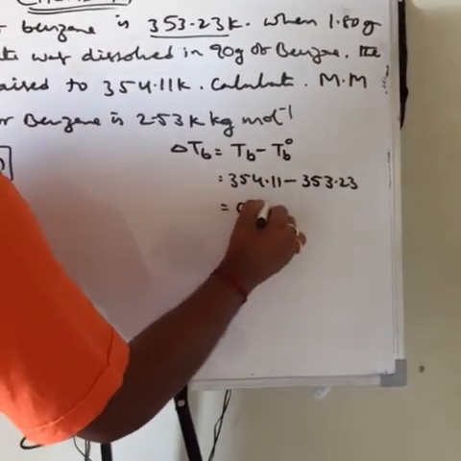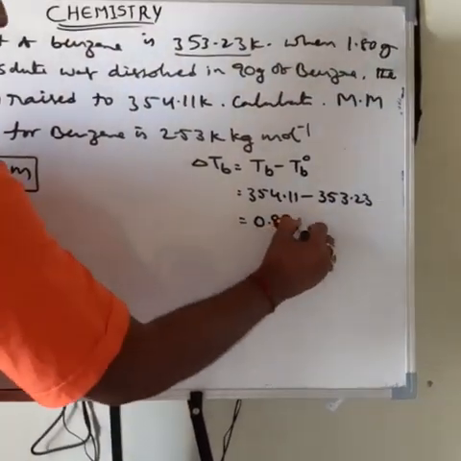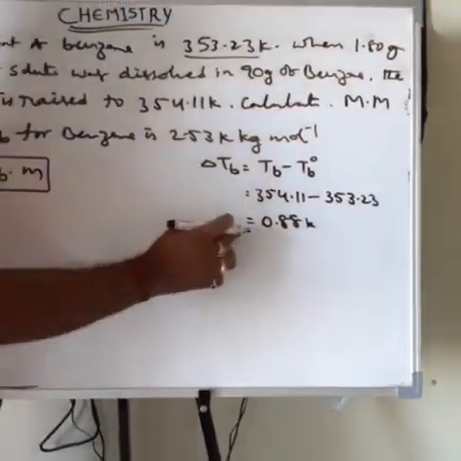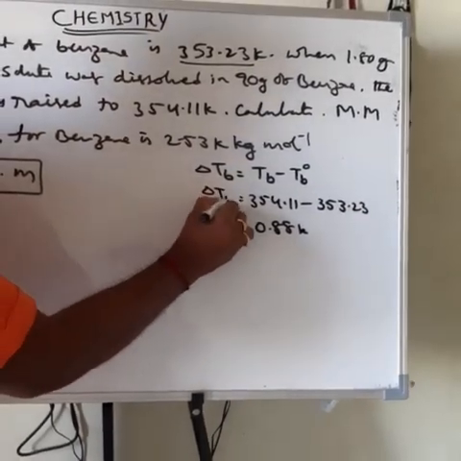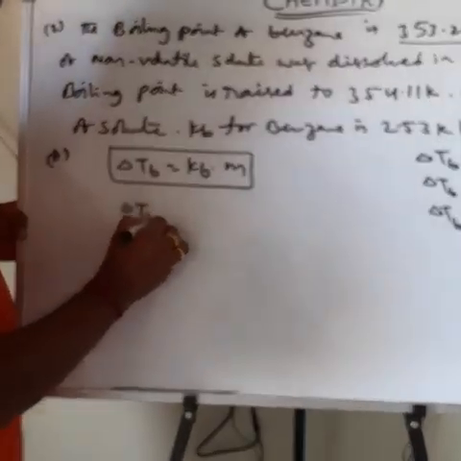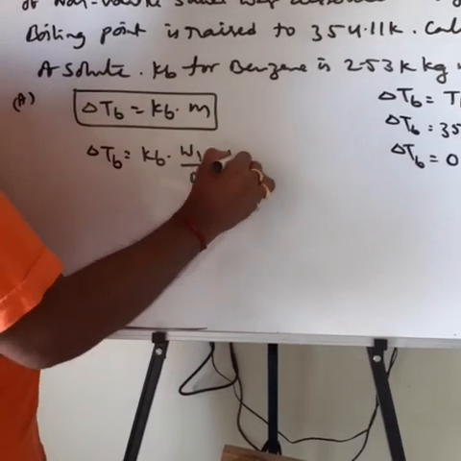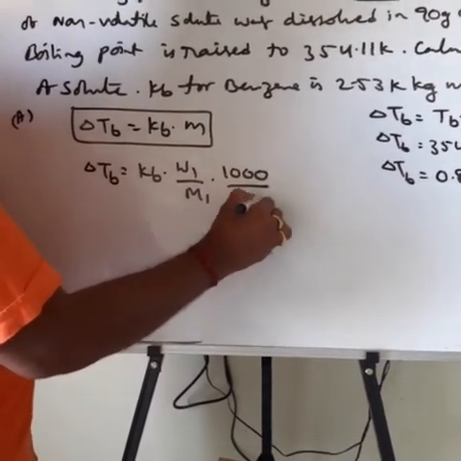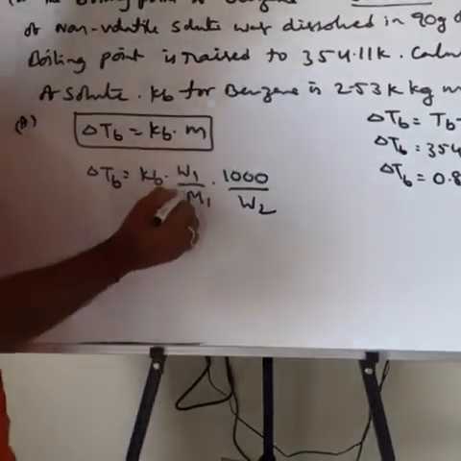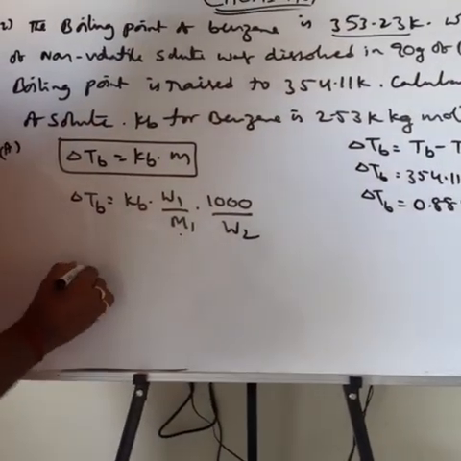So 0.88 Kelvin. This is the delta Tb value. Then we substitute it in the equation: delta Tb is equal to Kb into the weight of solute by molecular weight of solute into 1000 by weight of solvent. From this we have to find the molecular mass of solute, M1.